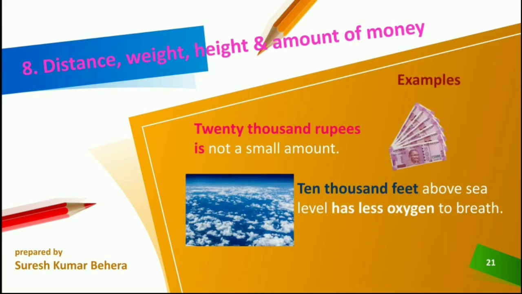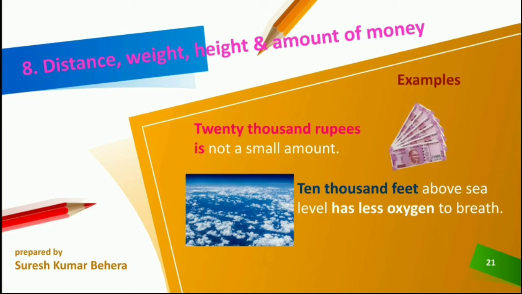20,000 rupees is not a small amount. In the same way, 20,000 rupees is plural, but it takes a singular verb. As it is an amount of money, whether 50,000 rupees, 10 lakhs, or 2 crores, each is regarded as singular. Why? Because an amount of money is regarded as a singular. So a singular verb is used.